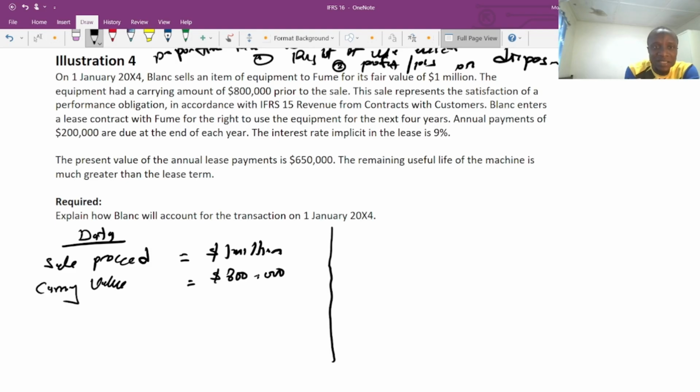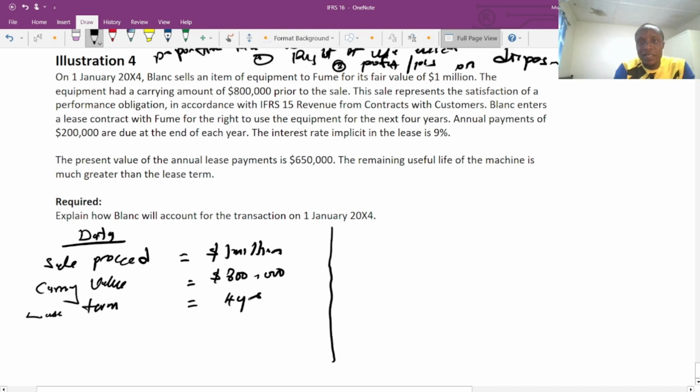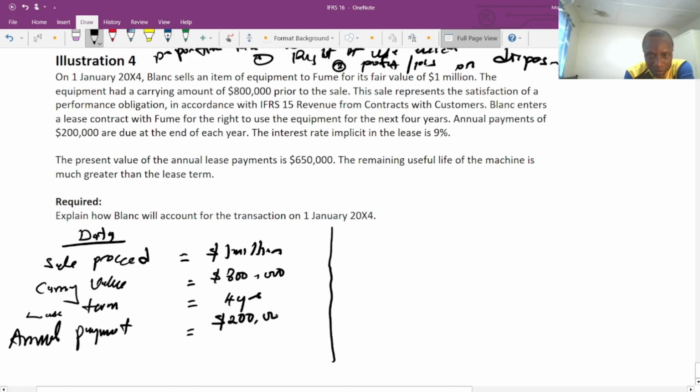B enters a lease contract with F for the right to use the equipment for the next 4 years. So the lease term will be equal to 4 years. Very clear. The lease term will be equal to 4 years, right? Annual payment, we are going to calculate the annual payment. Annual payment, which is the cash payment, will be equal to $200,000. And the interest rate implicit in the lease agreement. So we are going to take the interest rate.